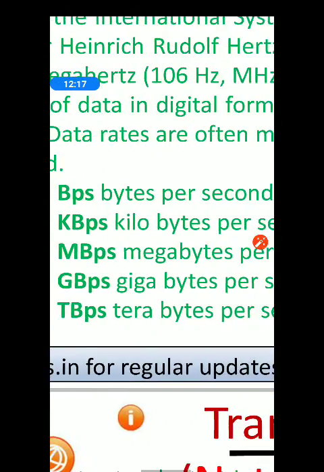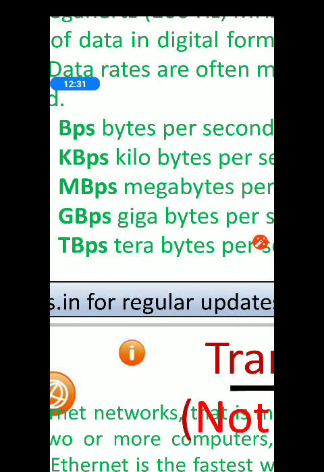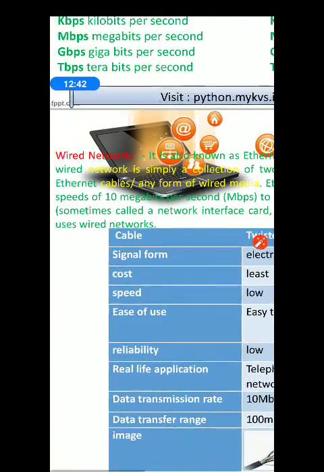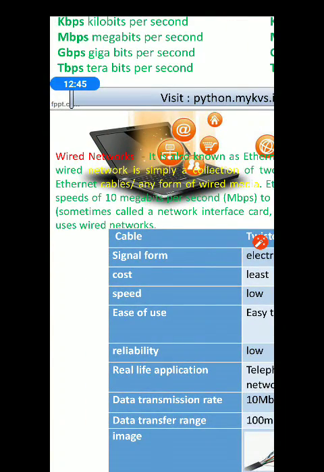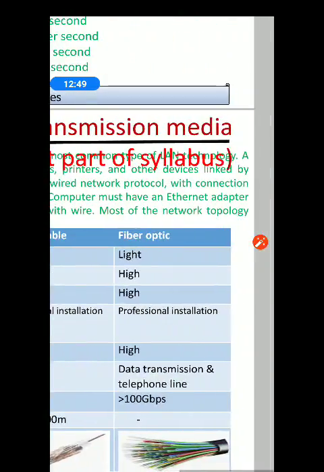There are more. We saw small b, this is capital B. BPS is bytes per second, capital B. KBPS is kilobytes per second, MBPS is megabytes per second, GBPS is gigabytes per second, TBPS is terabytes per second. So these are a few data transfer rate units of measurement.